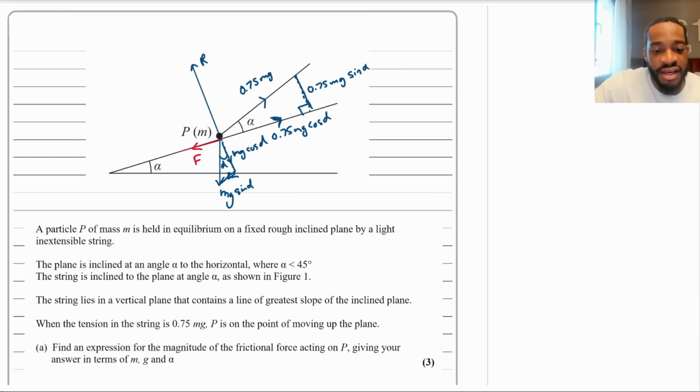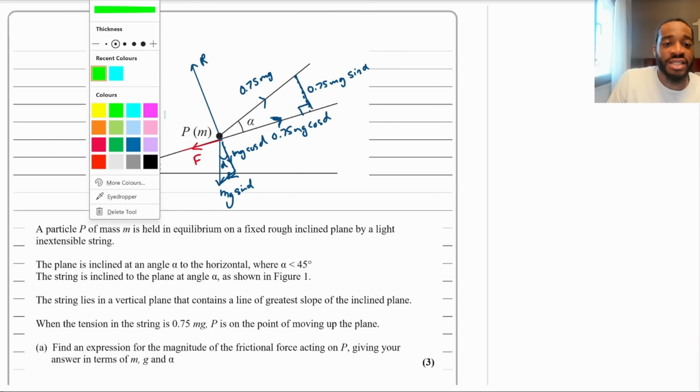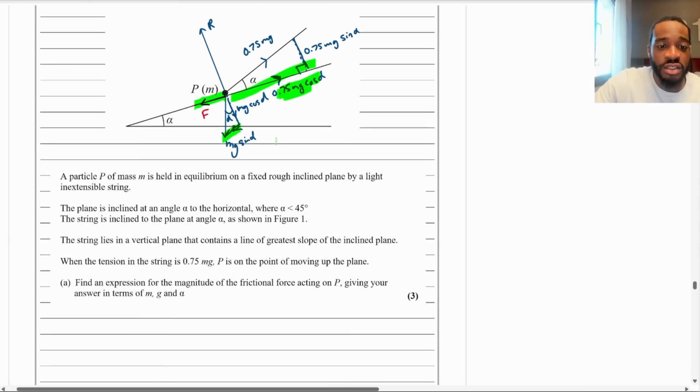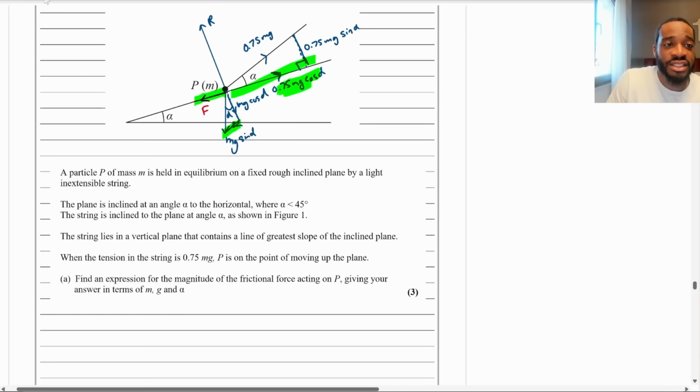They said that we need to find F. So we just need to resolve parallel to the plane, don't we? What I like to do is highlight any forces acting parallel, which is obviously the frictional force, the parallel component of the weight, and the parallel component of the tension. Going downwards is the F and the mg sine alpha, so I put them on the same side. It's an equilibrium, so all of the parallel forces acting one way will be equal to those acting in the other.